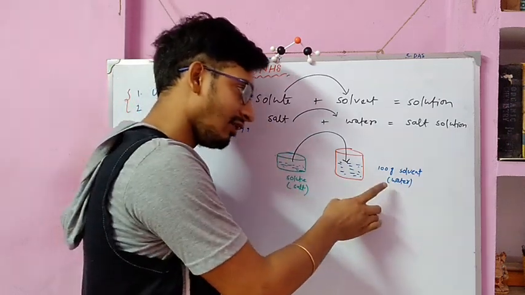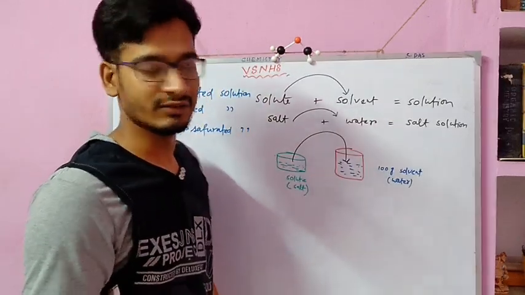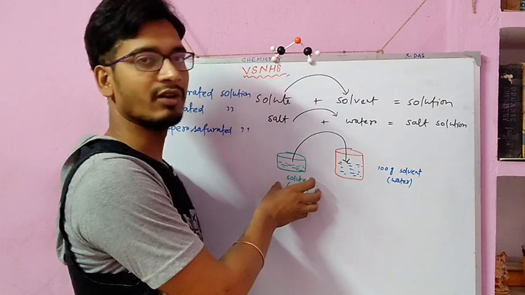Here also the 100 gram solvent needs to be saturated by this solute.